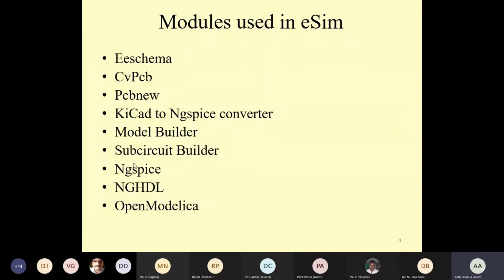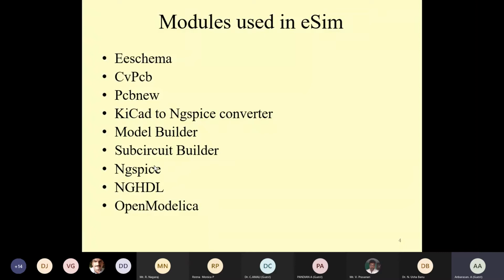So this Subcircuit Builder is very, very useful. From it, we can create any circuit as a subcircuit that can be saved in the subcircuit library. Later, this can be used for designing various other components. For example, if you want to design a complex circuit which consists of some simple circuits, first we can design those simple components as subcircuits in the library.